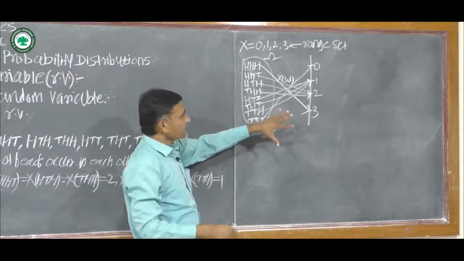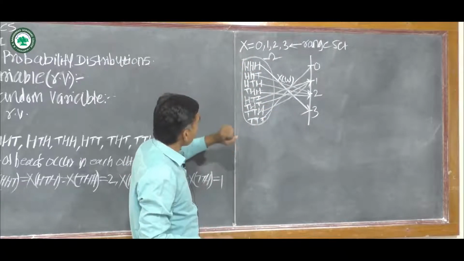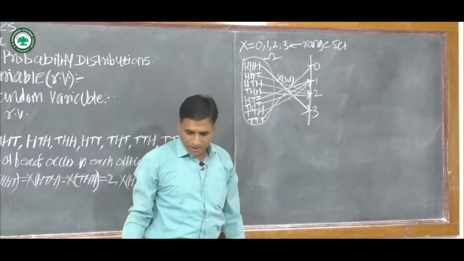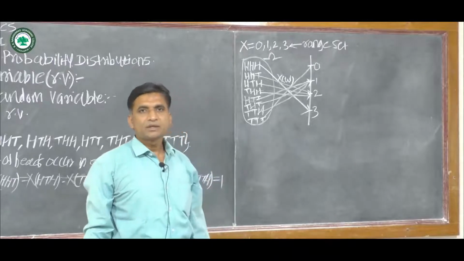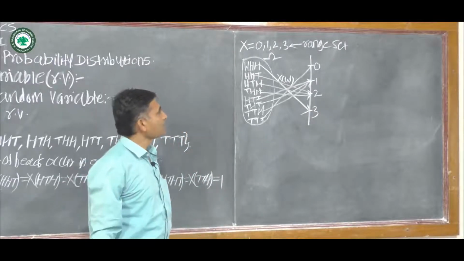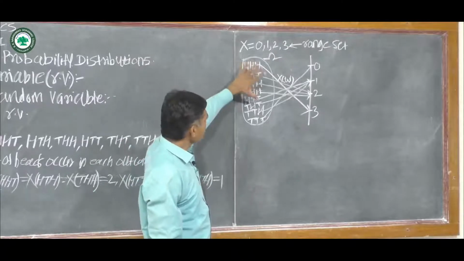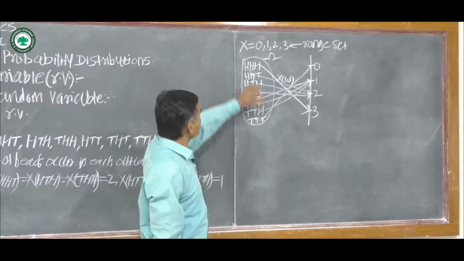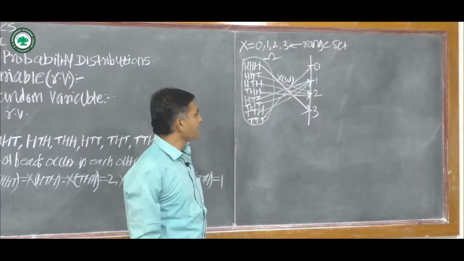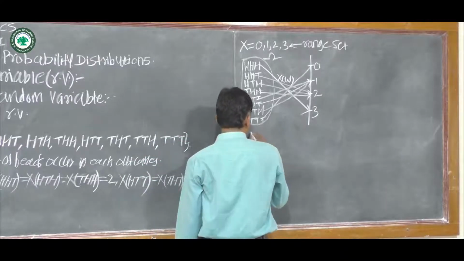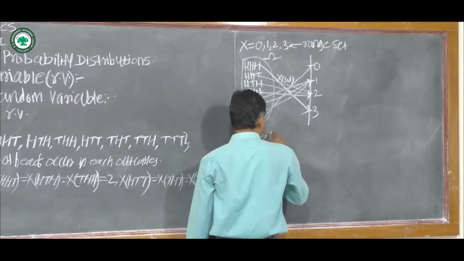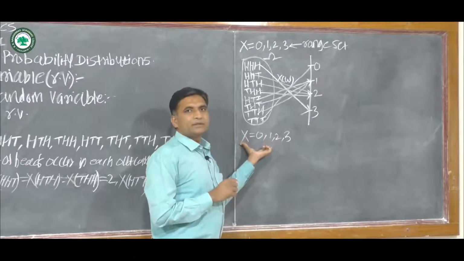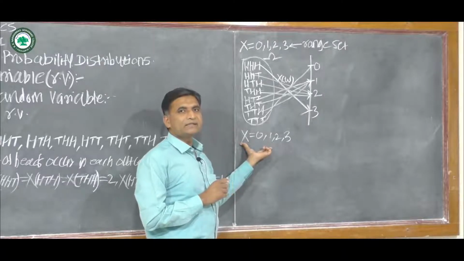By observing this, the function X of omega is 1-to-1 correspondence and many-to-one correspondence. If a function is 1-to-1 correspondence or many-to-one correspondence, then it is called the random variable. Here this function is 1-to-1 and many-to-one. Therefore, X is called the random variable, and the possible values of X are 0, 1, 2, 3. Therefore, this random variable is called the discrete random variable.